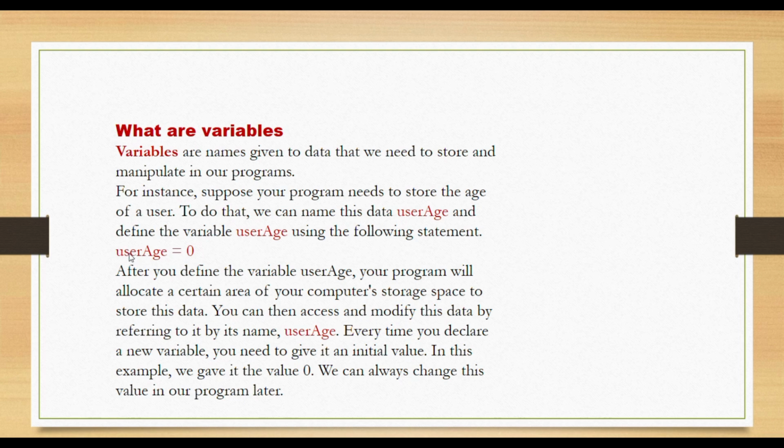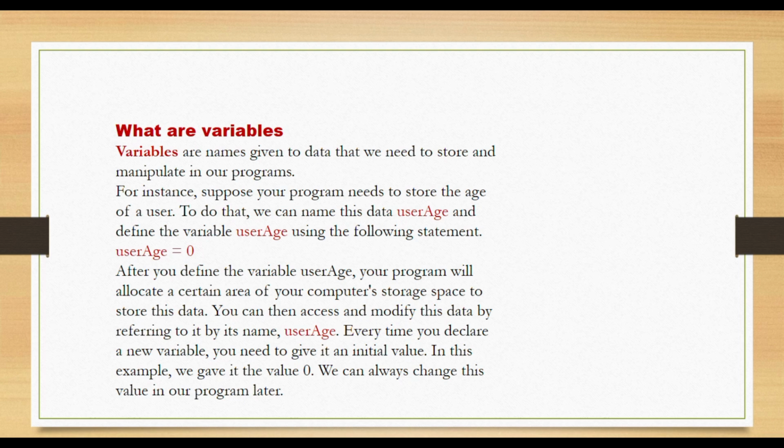I've defined the variable. I'm giving it as user age. That's the name of the variable I'm given. Meaning this particular variable is supposed to store something. It's supposed to hold a particular data that we are going to manipulate inside the program. So when you define the variable user age, your program will allocate a certain area of a computer storage space to that particular data. So you can then access and modify this data by referring to it by its name.